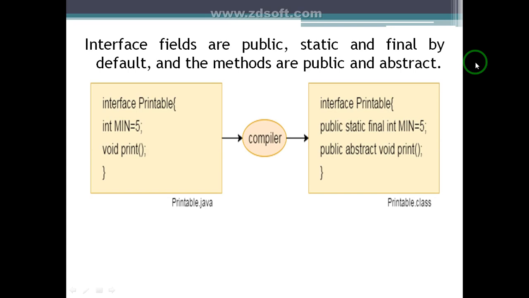So the method is by default public and abstract, and variables are by default public, static and final. So variables are called with the name of the interface.